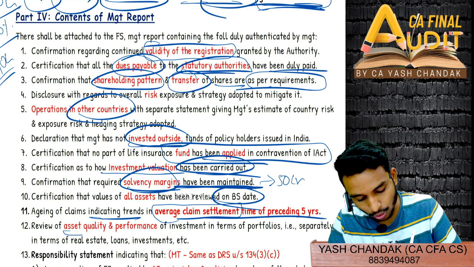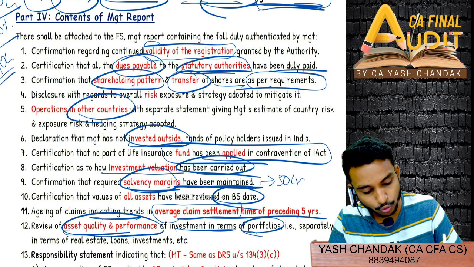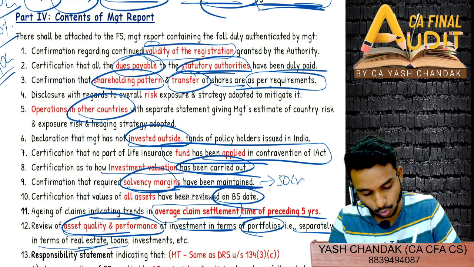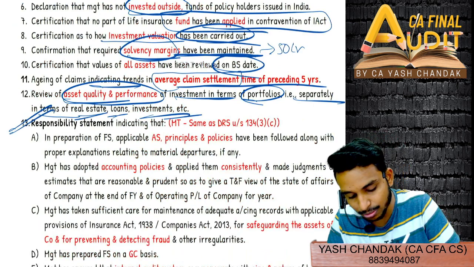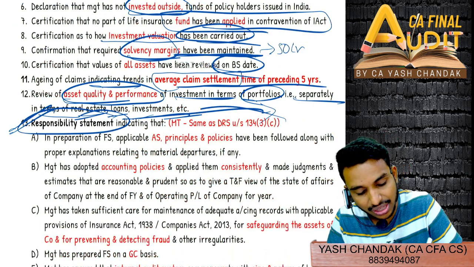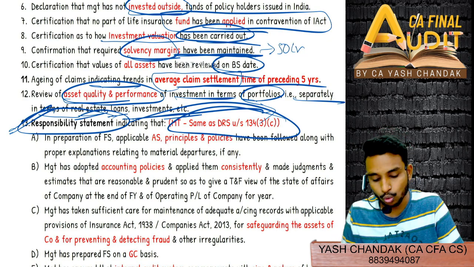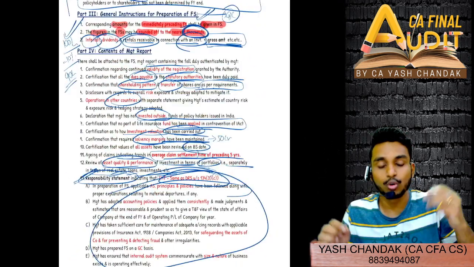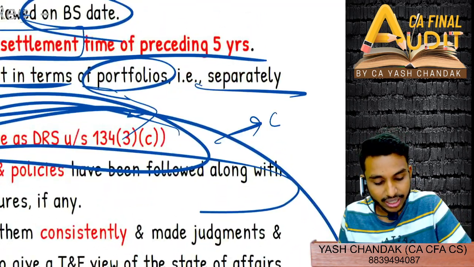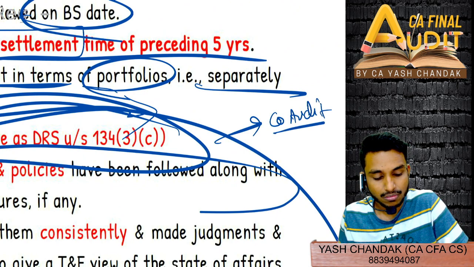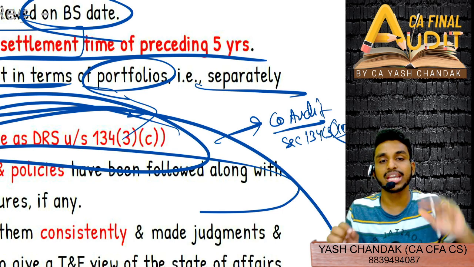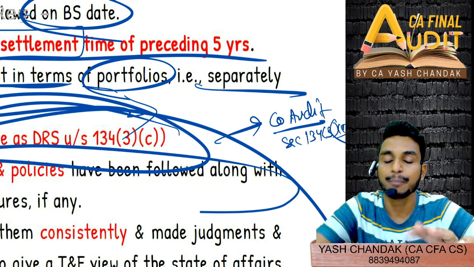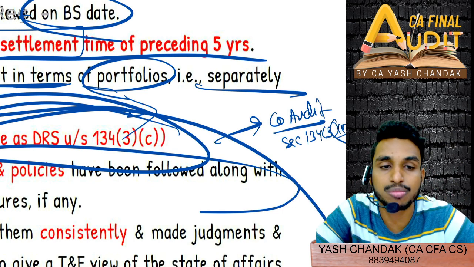Then review of asset quality and performance of investment in terms of portfolios, that is separately in terms of real estate, loans, investment, etc. And lastly, responsibility statement, which is more or less same as DRS. So I'm not going to go through all these points, because if you go through DRS under company audit, section 134 subsection 3 clause C, you will go through anyway. Okay, there I have made you remember it well. I have made you learn the DRS, all 6 points.